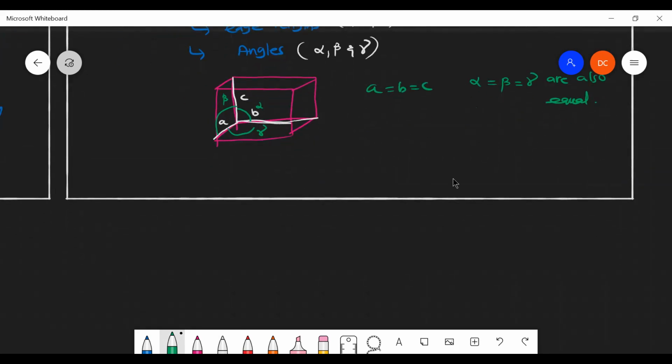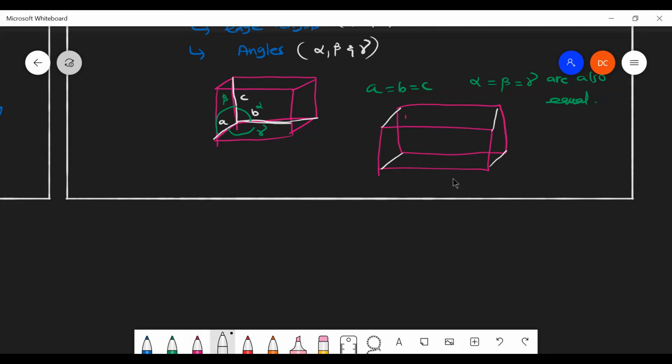Maybe like this. Suppose I'm having a unit cell like this. You consider connecting all these points, I'll be getting a unit cell like this.